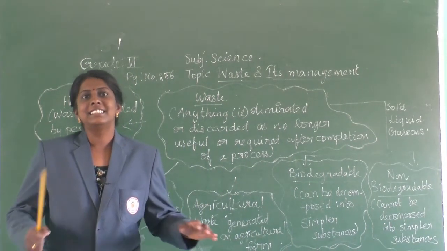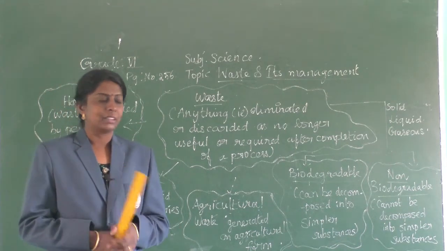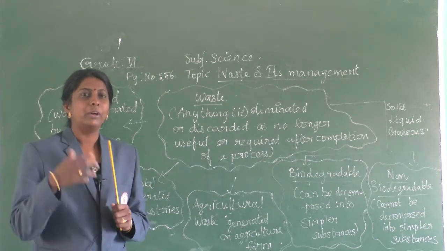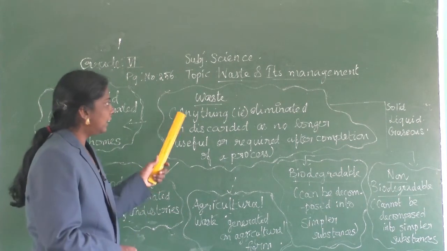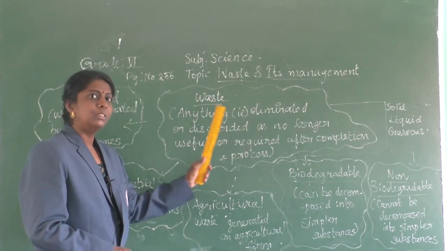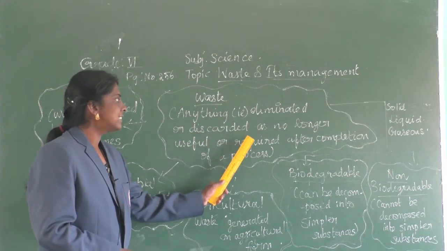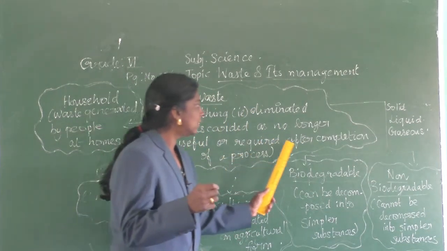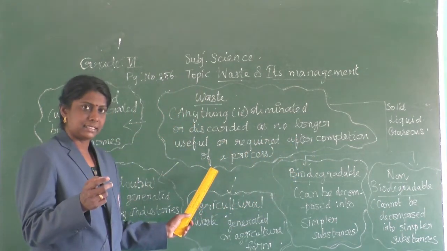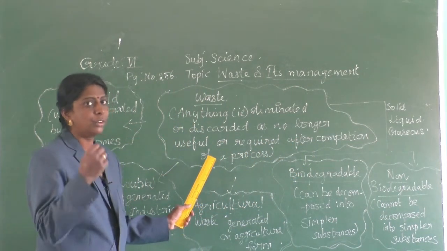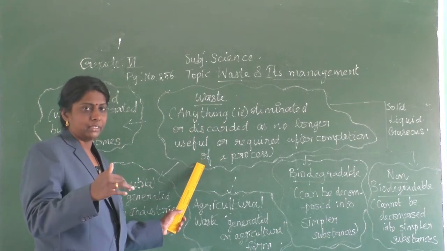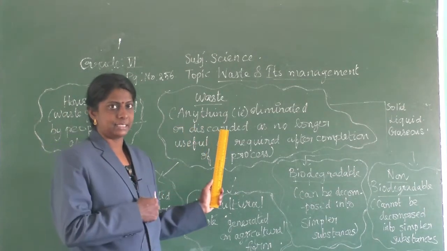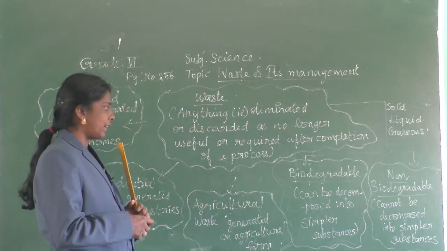Children, now let us learn about the mind map for this chapter, waste and its management. First, what do you mean by waste? Anything that is eliminated or discarded as no longer useful or required after completion of a process. So which is not required is called waste. Clear, children? This is what waste is.